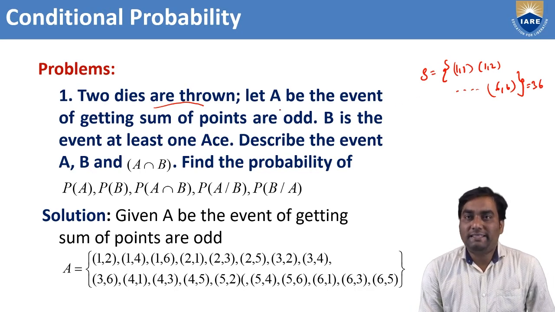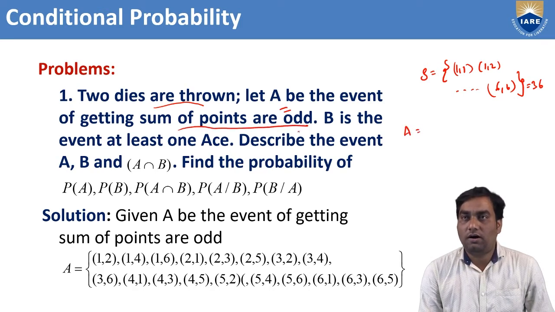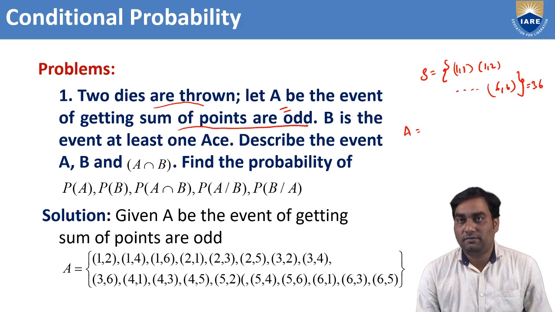And A is an event that is given. A is the event of getting a sum of points that is odd. That means out of these 36 elements, we add each event. If you take 1,1 and add, 1 plus 1 equals 2, which is an even number.